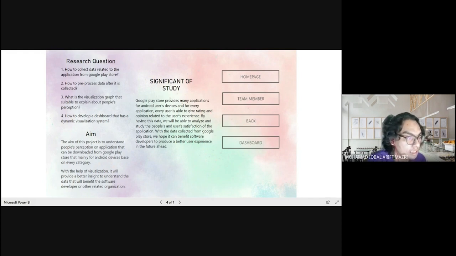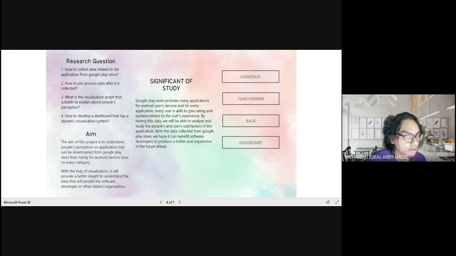So finally, the significance of the study is that Google Play Store provides many applications for Android device users, and for every application, every user is able to give a rating and opinion related to the user experience. By having this data, we will be able to analyze and study people's and users' satisfaction with the applications.